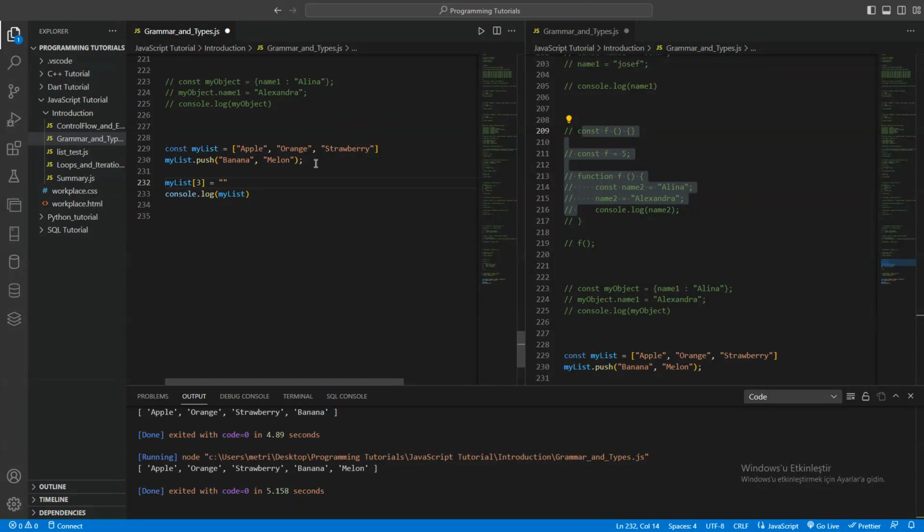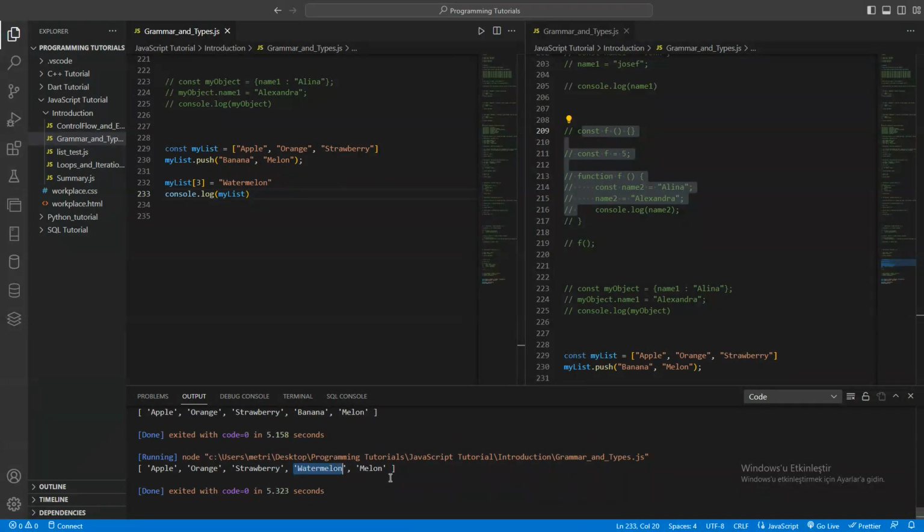equals to watermelon in this case. So what will happen in here? Now it will be different. Banana will be watermelon, and the list will be like apple, orange, strawberry, watermelon, and melon. So when you run that, what will happen? What do you think? Let's run it and see the result, if it's changeable.